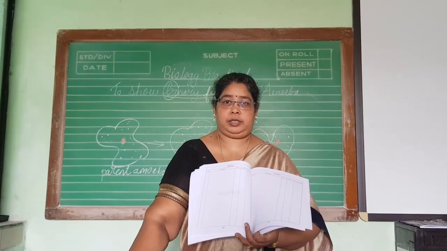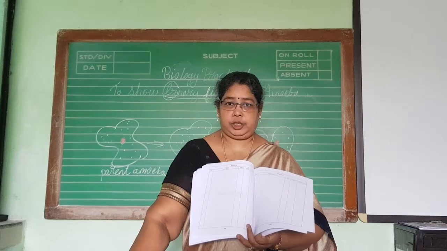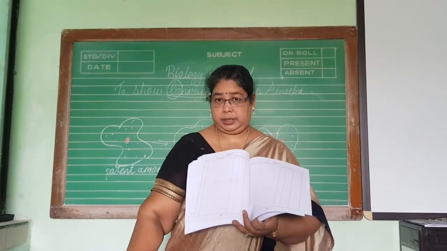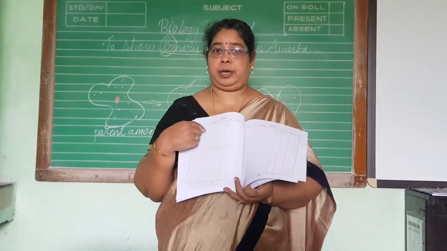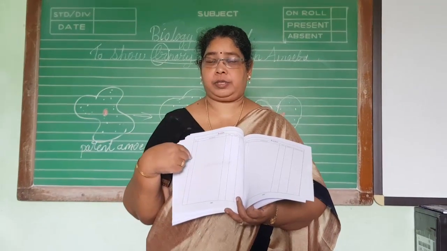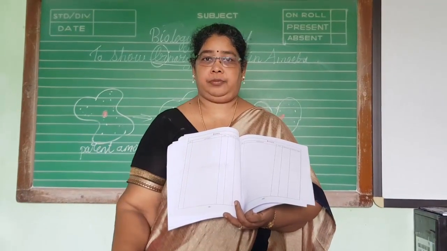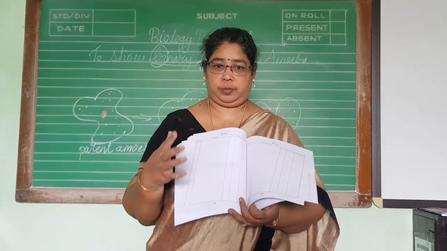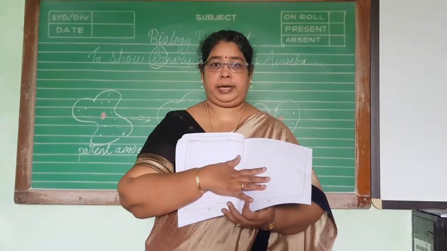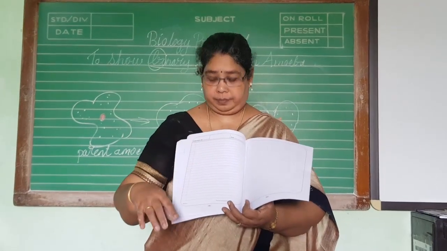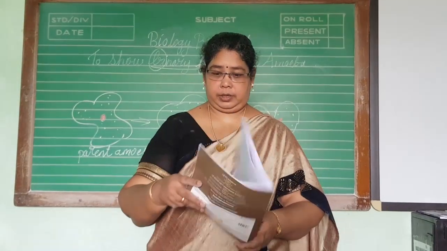Children, now take out your journals and take the index page. So first experiment we have done: carbon dioxide is given out during respiration. Now the second one is to show binary fission in amoeba. That is your experiment. In the fresh page, you have to draw the diagram on the plain page, and the other things you have to do on the ruled page.